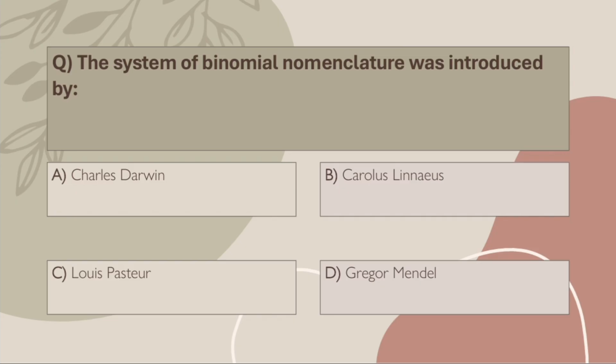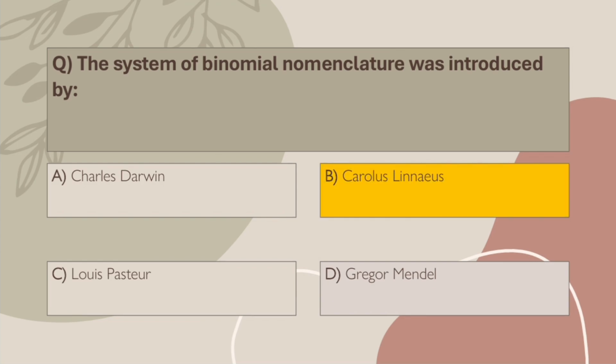Q24. The system of binomial nomenclature was introduced by A. Charles Darwin. B. Carolus Linnaeus. C. Louis Pasteur. D. Gregor Mendel. Correct answer, B. He gave us the scientific names in the format genus plus species.